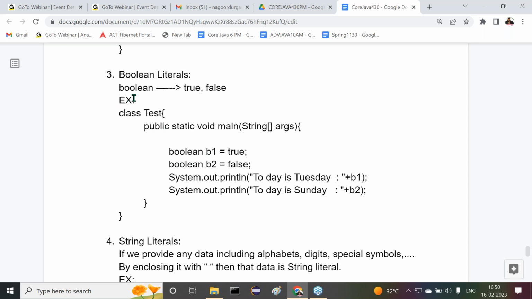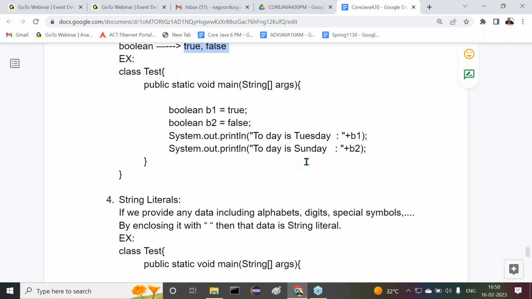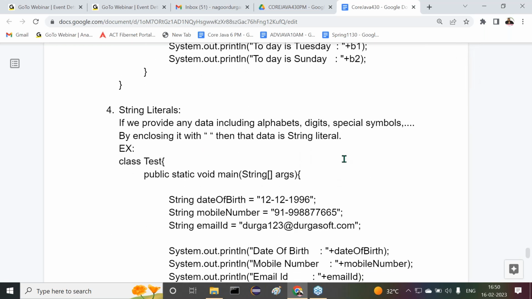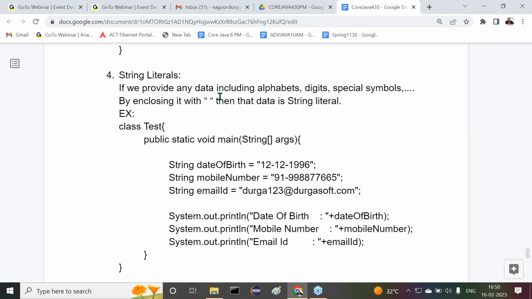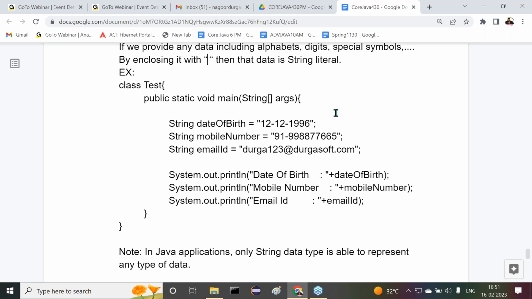Then Boolean literals. In the case of Boolean literals, the boolean data type exists, and its values are true and false. I have given some examples; understand this clearly. String literals: if we provide any data, including alphabets, digits, special symbols, by enclosing it in double quotations, then the data is a string literal. For example, date of birth, with digits and a special symbol, hyphen. A mobile number can also be provided, with some numbers and a hyphen like a special symbol.